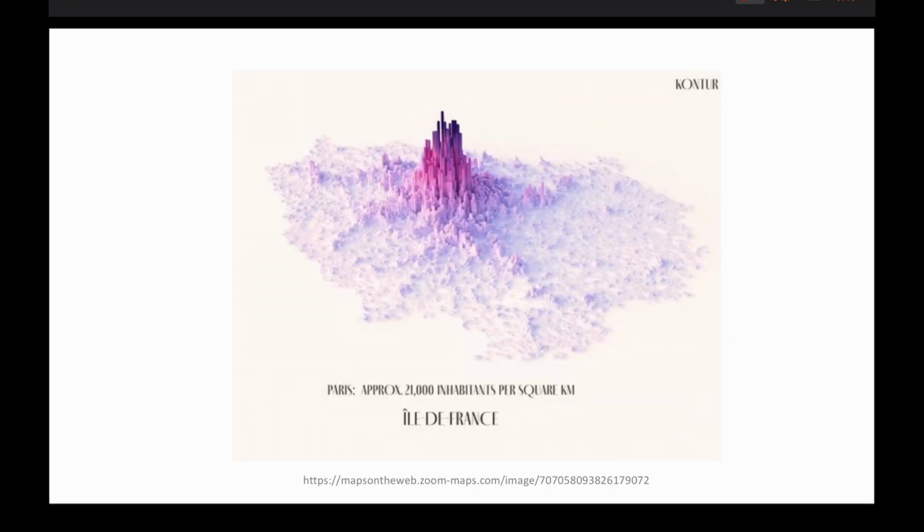Okay. You can think about this as, for example, density of population. What you see on this picture is the density of population around Paris, the capital of France. And you can see that this is the highest density, so it's the city center. And then the farther you go from the city center, the lower the population density is. So it's still possible to find a person here or here because you still have non-zero density, right? But the highest density, the highest chance to find a person, is exactly in the middle.